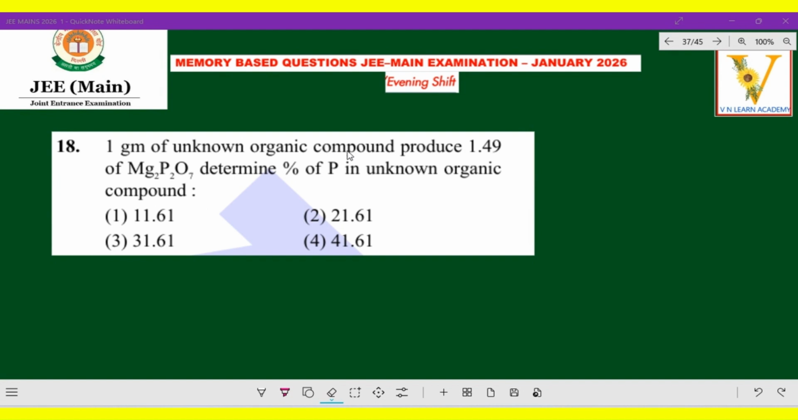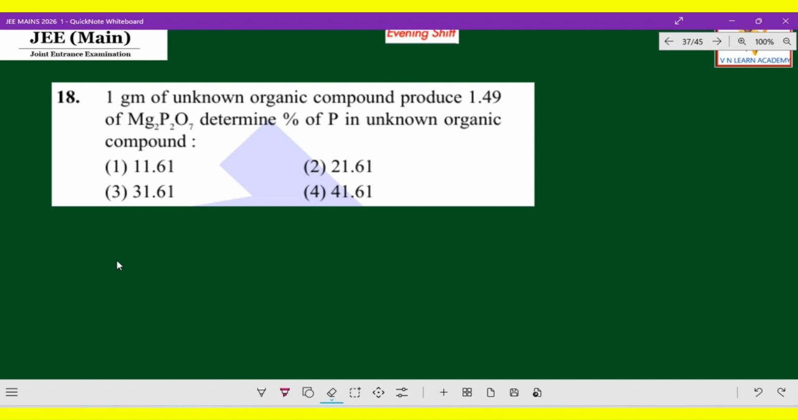1 gram of unknown organic compound produces 1.49 of Mg2P2O7. Determine the percentage of phosphorus in the unknown organic compound. This is very simple, finding out the percentage. Okay, phosphorus only they are asking. So the percentage of phosphorus. What is the formula for it?